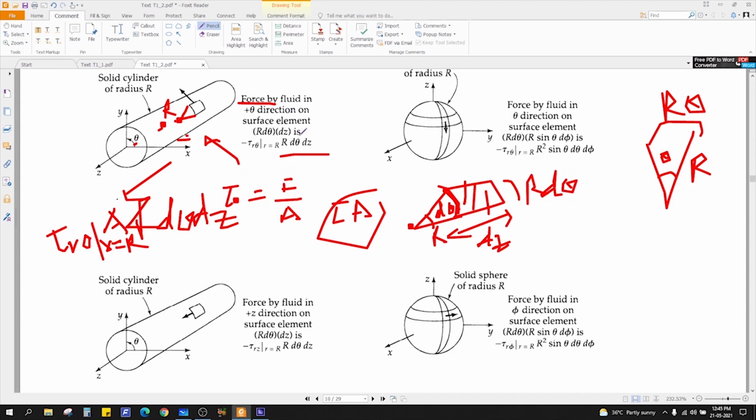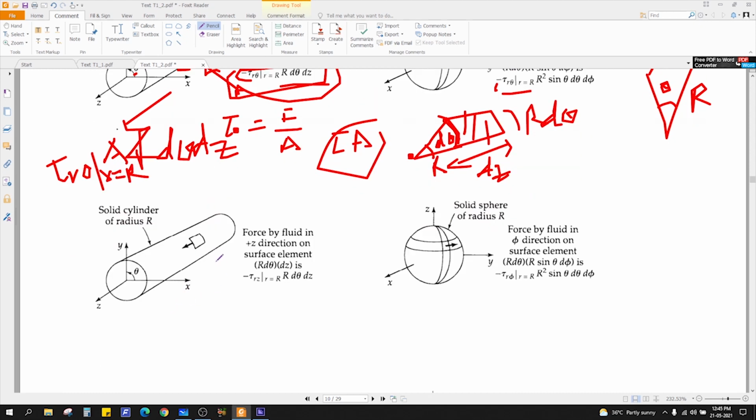And why is there a negative sign here? Can anyone say? You find out why there is a negative sign here. It is left as a homework. Similarly, here you have a minus sign. So to calculate the force here, you have to again take a small element, find out the area and just multiply with your stress, you'll get the force.